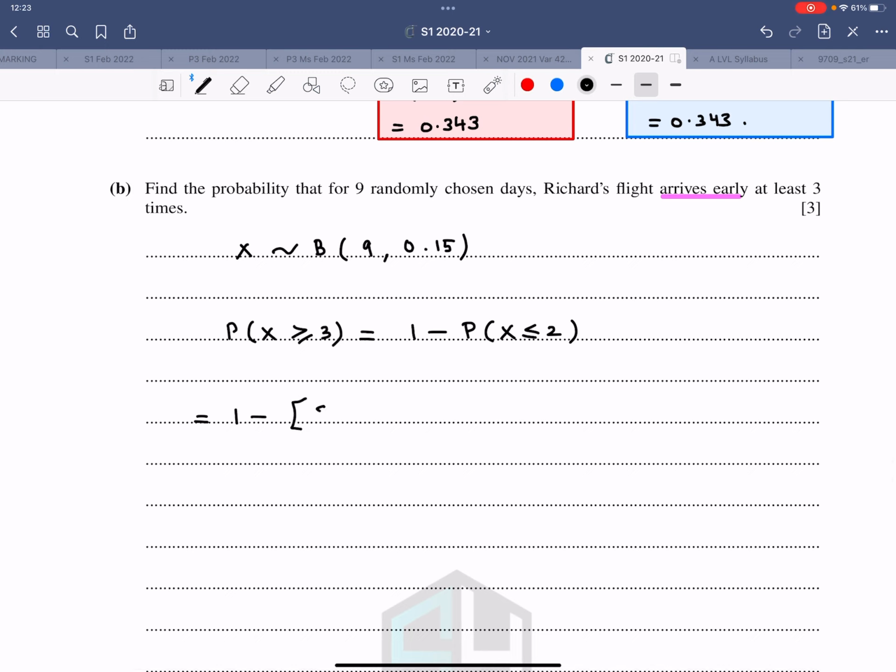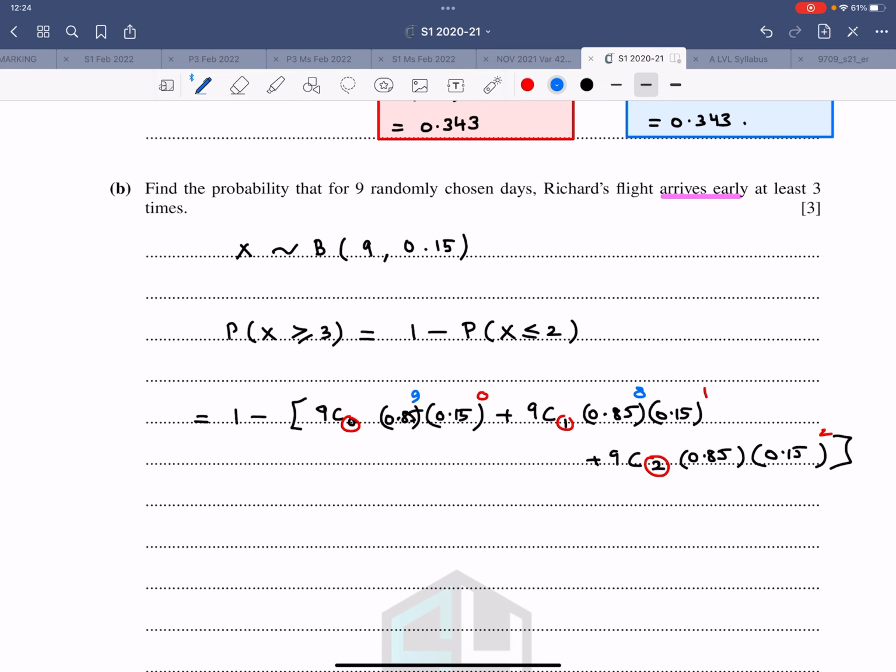Which is 1 minus 9C0, that's the first term, 9C1, that's the second term, and 9C2, that is the third term. Just plug in the values. This is 0.15, 0.15, 0.15, and 0.85, 0.85, 0.85. Now your success is 0, 1, and 2, and 9 minus 0, that is 9, and 8, and 7.